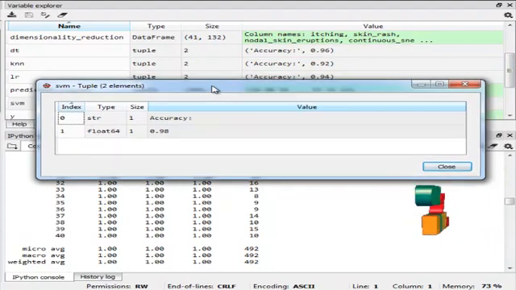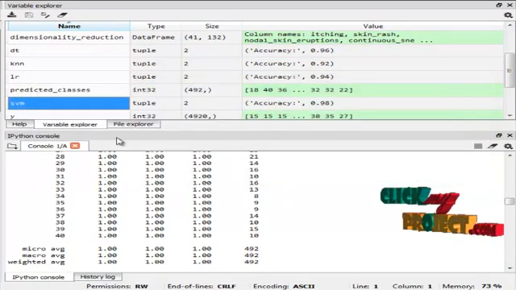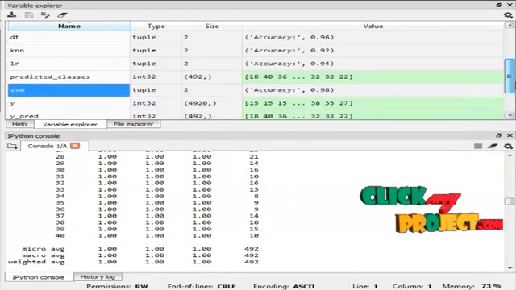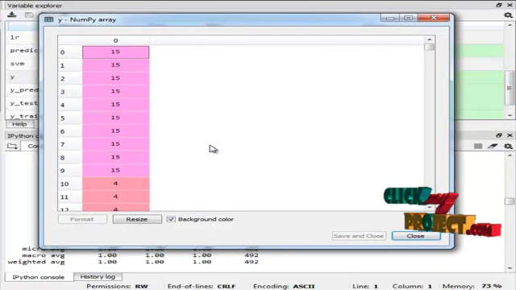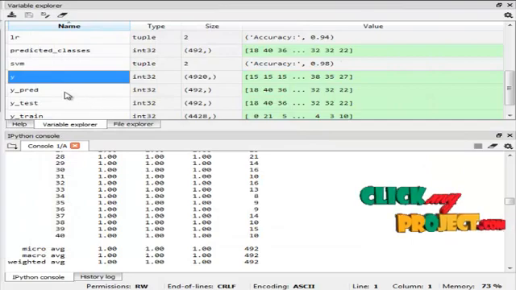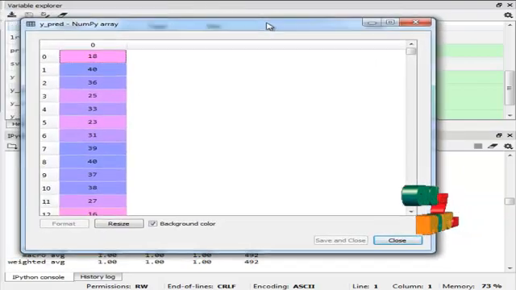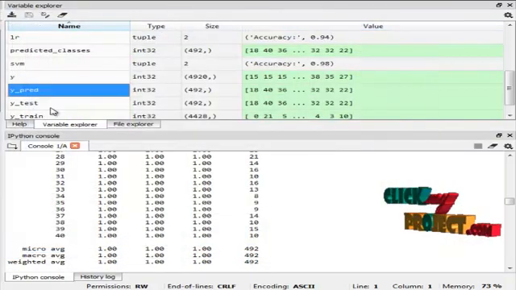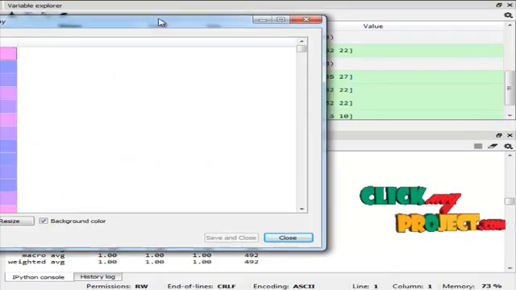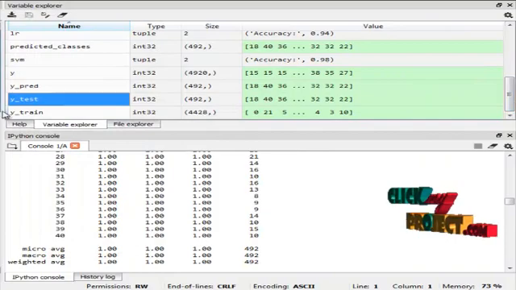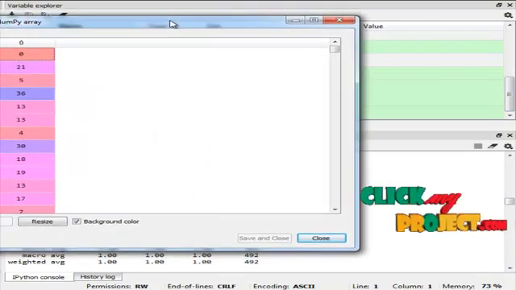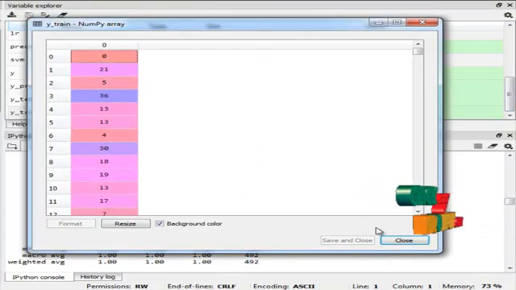This is the support vector machine algorithm results. This is our target value. This is our prediction value. This is our weight test value. And finally, this is our weight train value.